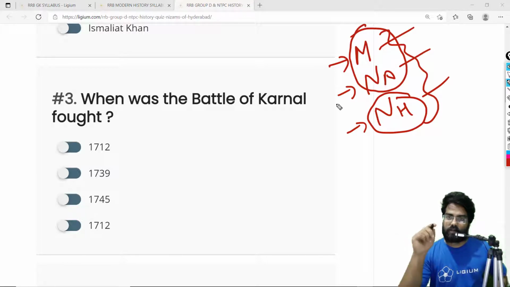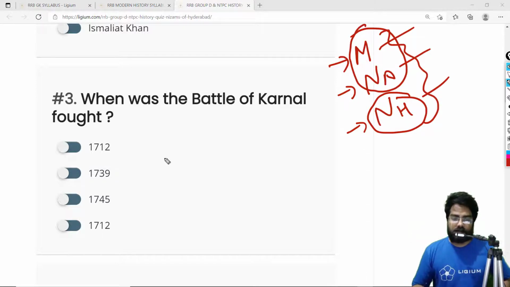And unfortunately, the first Nawab of Awadh, that is Shuja, died in captivity in Nadir Shah's camp. He was of course released, but for some reason he died of illness there. So the correct answer is 1739.